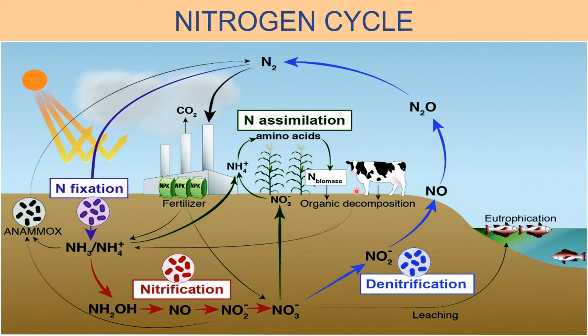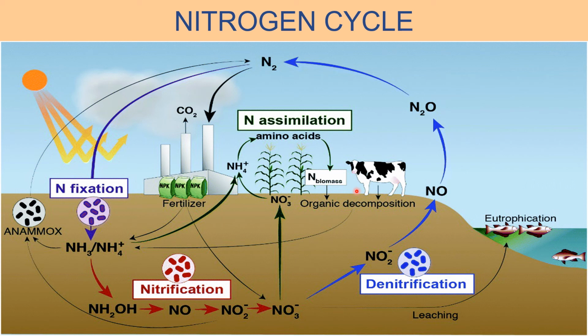So, the atmosphere contains nitrogen gas, and the nitrogen fixing bacteria present in the soil, in the root nodules of leguminous plants, like blue-green algae, and lightning in the sky fix nitrogen gas from the atmosphere and convert it into compounds of nitrogen which go into the soil.